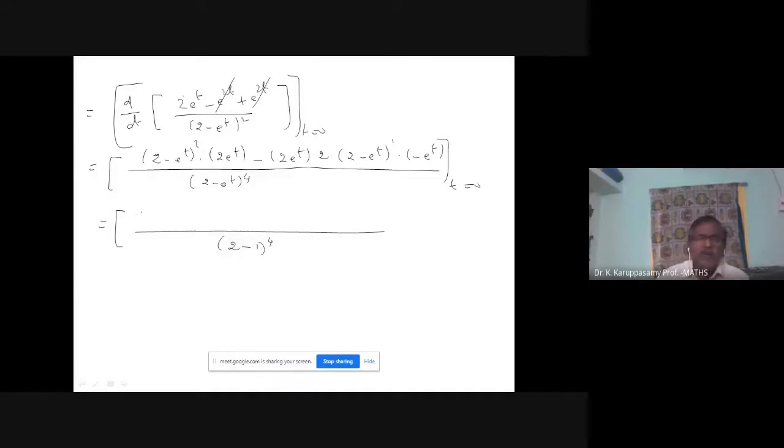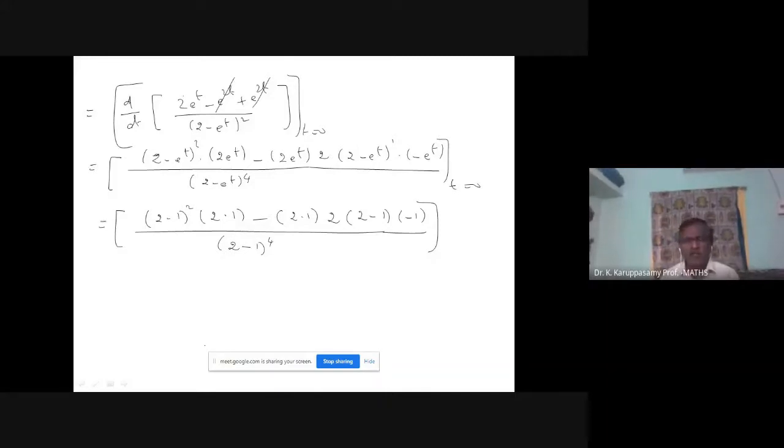Numerator: (2 minus 1) square, 2 into 1, minus 2 into 1, 2 minus 1, minus 1. Put the brackets carefully. E power 0 value is 1, that I have substituted. Now simplify. The denominator is 1: 2 minus 1 power 4, 1 power 4 is 1. Numerator: 2 minus 1 is 1, 1 into 2 is 2. So the first term is 2.